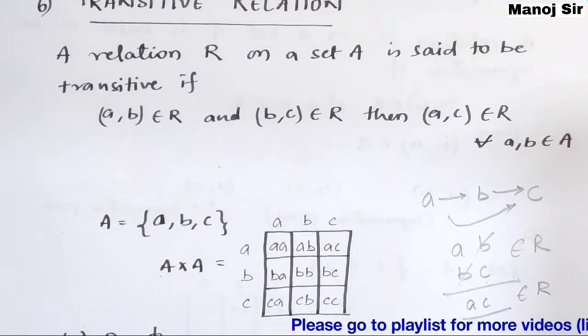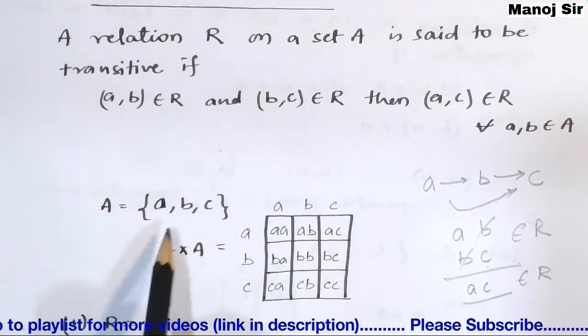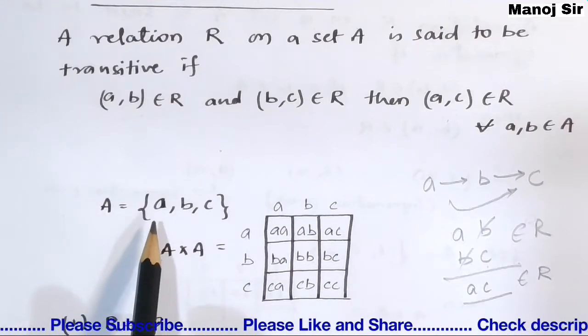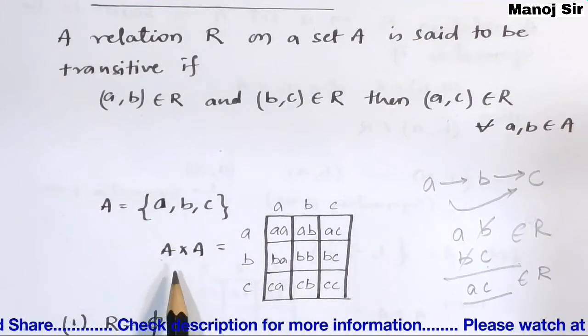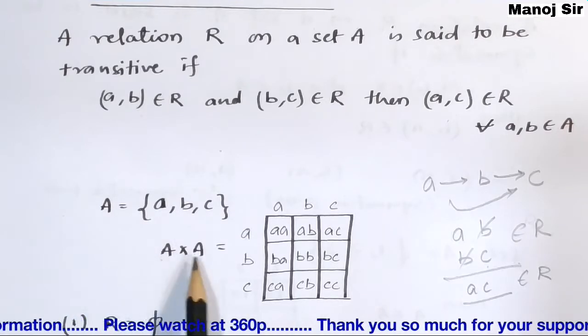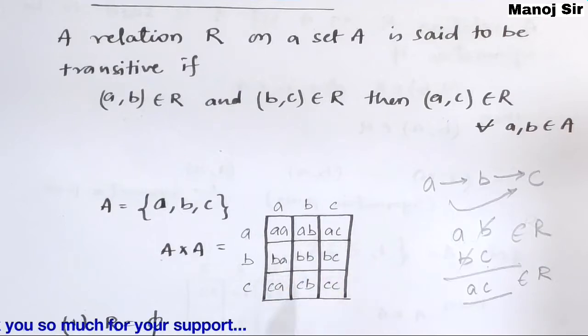Now we will discuss this by taking a set, let's say you have a set whose elements are a, b and c. Then we will find the Cartesian product, that is the self cross product of set A, A cross A, and we have these 9 elements: (a, a), (a, b), (a, c) and so on.